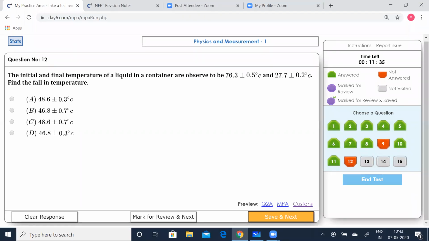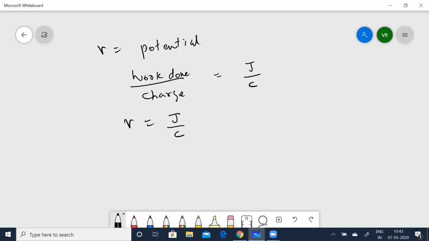The initial and final temperature of a liquid in a container are observed to be 76.3 plus or minus 0.5 degrees Celsius and 27.7 plus or minus 0.2 degrees Celsius. Now let's work that out. Now, I told you for the error, the small changes, we'll have to add them up, right?